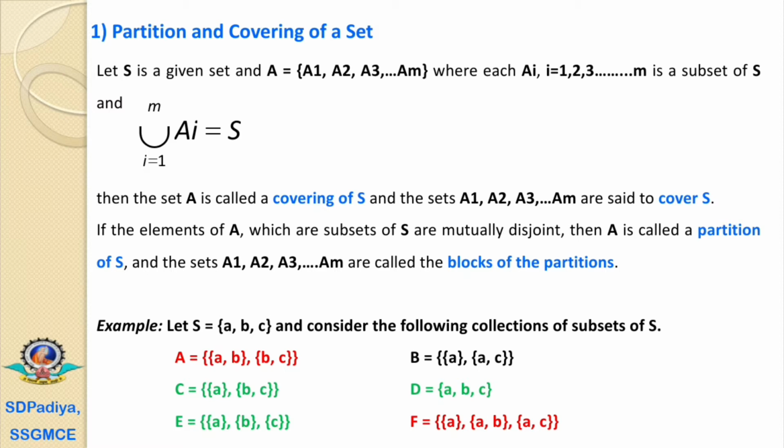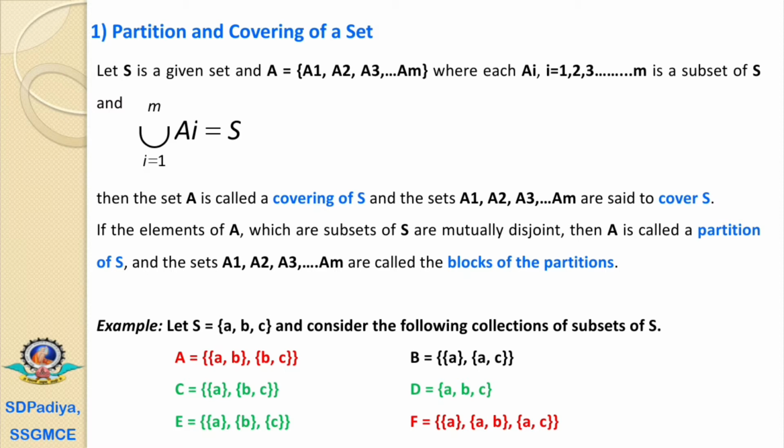The next set capital F, it is a set of three subsets. First is element A, second is element A, B, and third is A, C. If we perform the union of these three subsets, then it will be a set of A, B, C, that is equal to the set S. That's why we can say that capital F is a covering of set S.